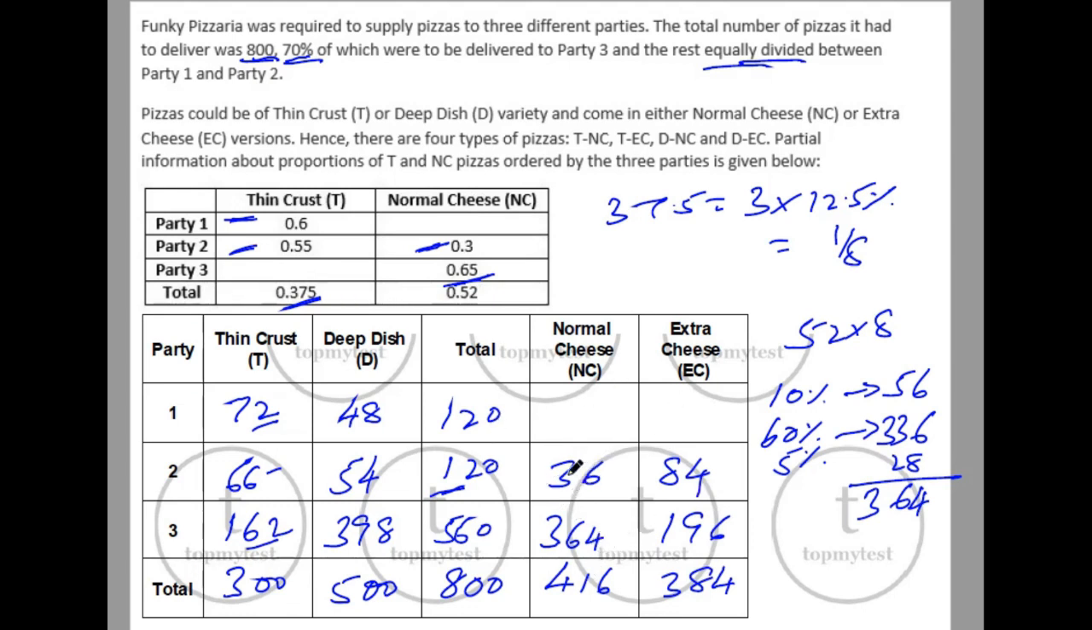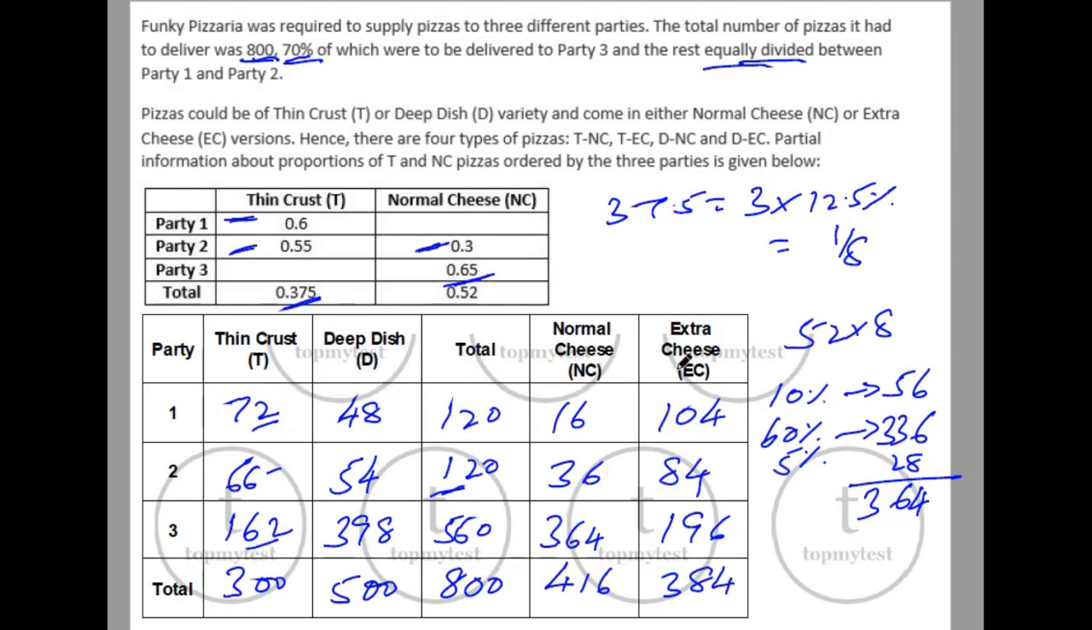Okay, now you can calculate these values. 416 minus the sum of these two. 364 plus 36 will be 400. 416 minus 400 is 16. 120 minus 16 will be 104. Okay, so I've got the distribution of the entire pizzas by deep dish and thin crust, and by normal cheese and extra cheese.